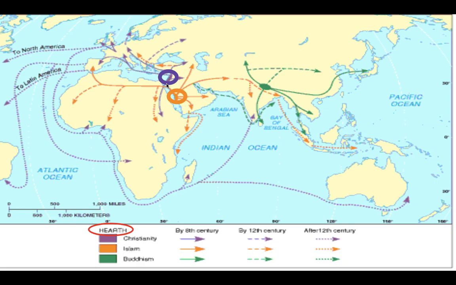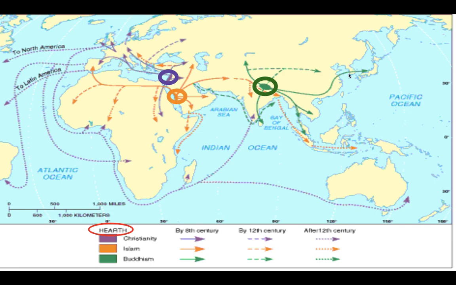Islam in orange, which began in Saudi Arabia in a place called Mecca and a place called Medina along the coast here, right, of Saudi Arabia. And then finally, the last hearth here in green is Buddhism. And Buddhism's hearth, its origins, are found in northeast India around Nepal. So Nepal is the country right here between India and China. And as you can see, Buddhism spread throughout India and throughout China and throughout the rest of Asia and particularly